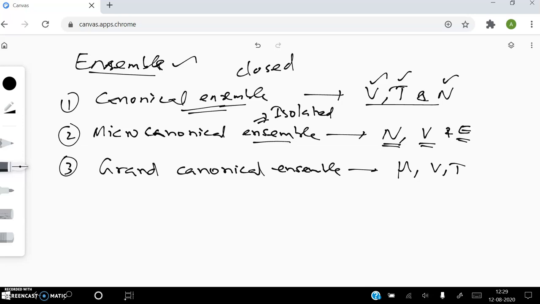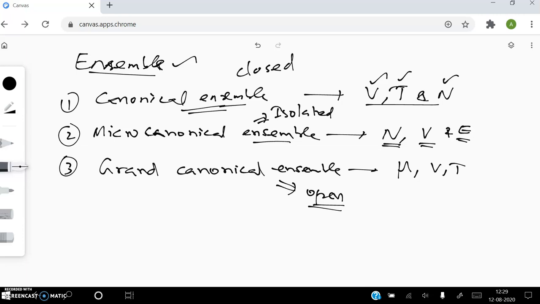The grand canonical ensemble is similar to an open system. In an open system, the number of particles is not constant; see, N is not there. So remember it this way so that you can easily identify the different ensembles for systems. These are all the information regarding Maxwell-Boltzmann statistics and the corresponding corrections.